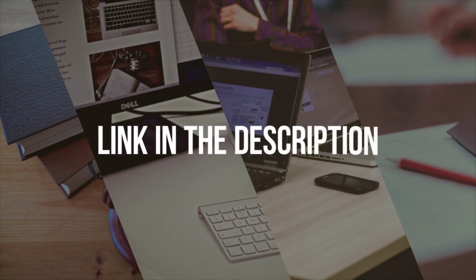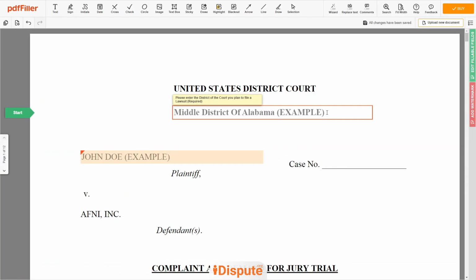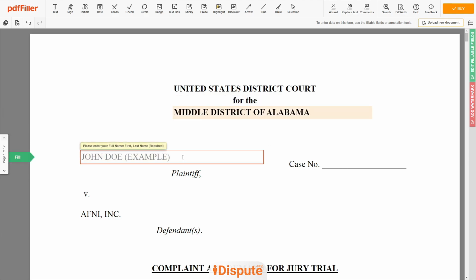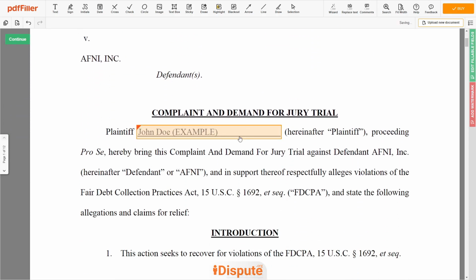Please follow the link in the description to open the document form. Now, you can start to fill out the form. Please enter the court name where you plan to file a lawsuit, for example, Middle District of Alabama. Next, add your first and last name, John Doe. Leave the case number field blank.